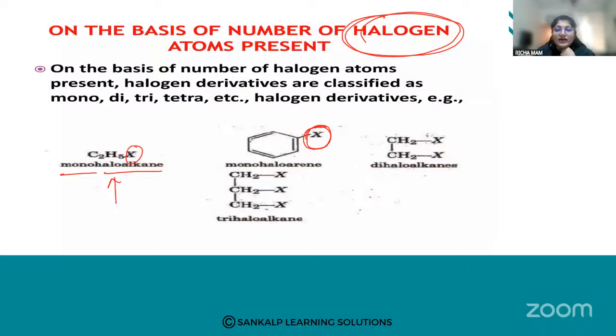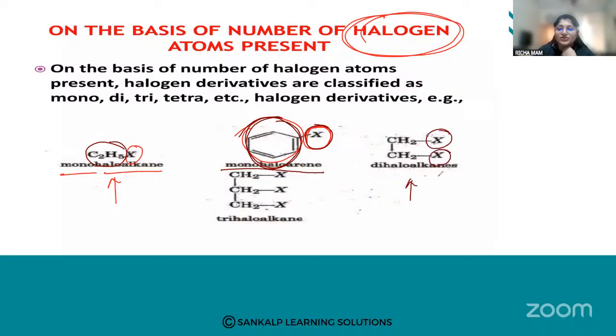There is a what attached? This is an arene group, right? Your aromatic ring is present, so the halogen is attached to an aromatic ring. How many halogens are present? Only one, so we call it monohaloarene. This one is an alkane group, so it is monohaloalkane. Here there is an aromatic ring, so we call it monohaloarene.